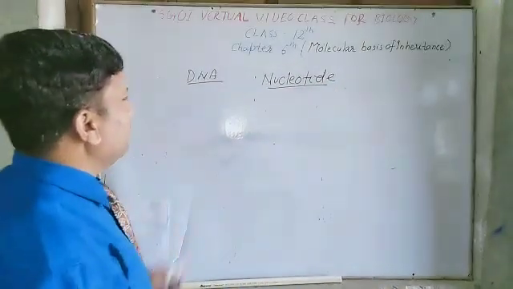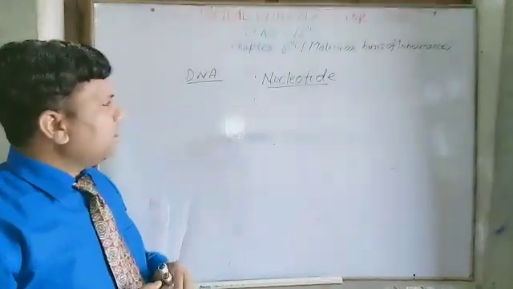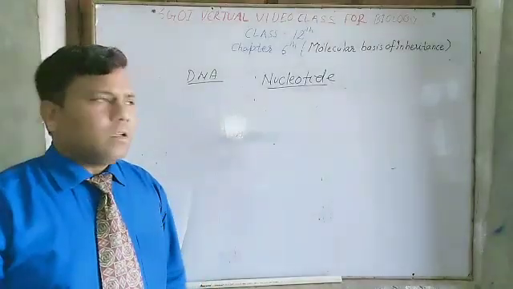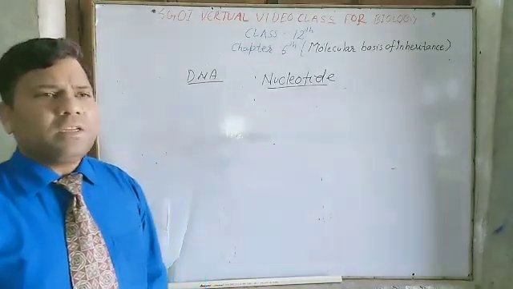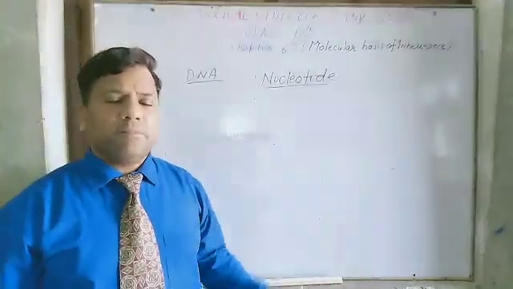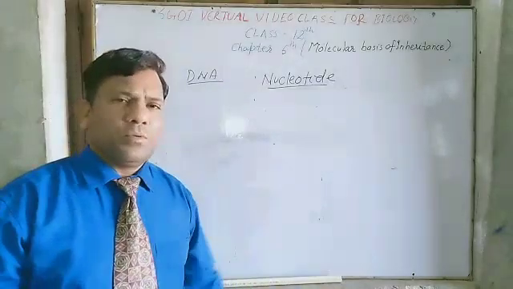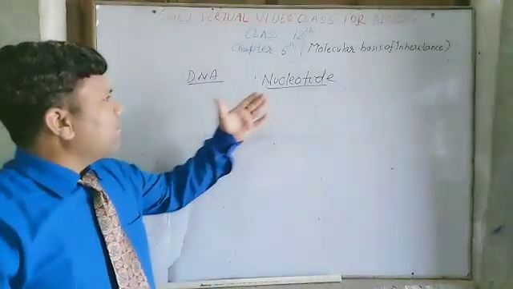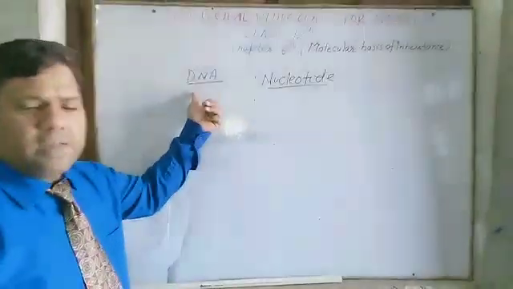As you know, what is the monomeric unit of proteins? The monomeric unit of protein is amino acid. It means many amino acids are joined together and they form the protein. Just like that, many nucleotides are combined to each other and they form the DNA molecule.